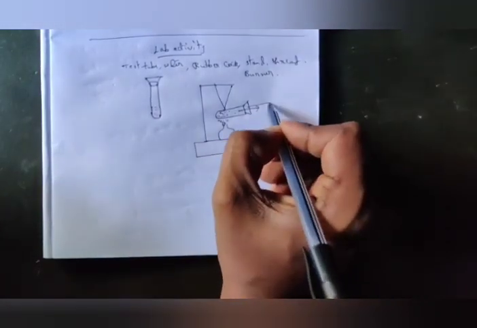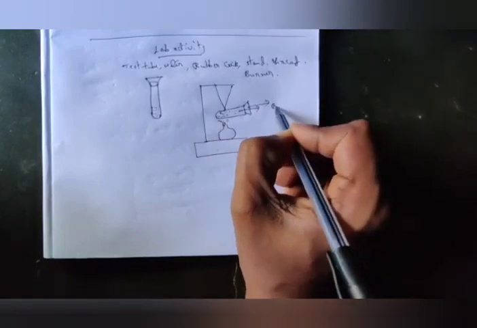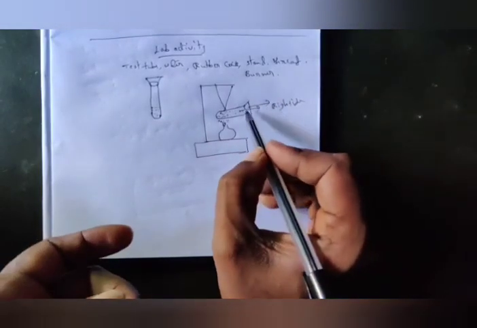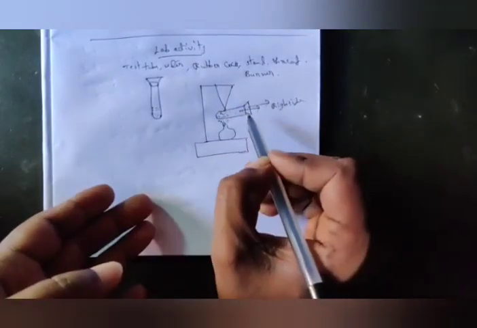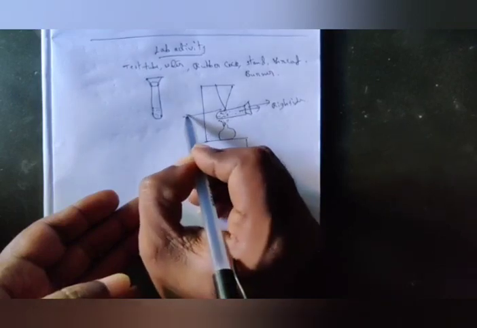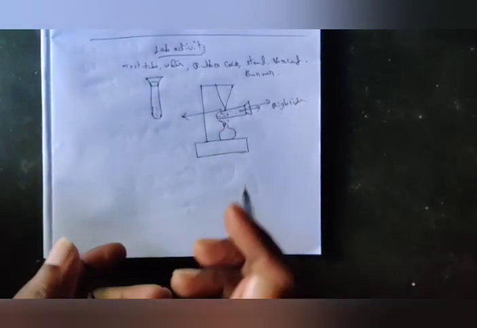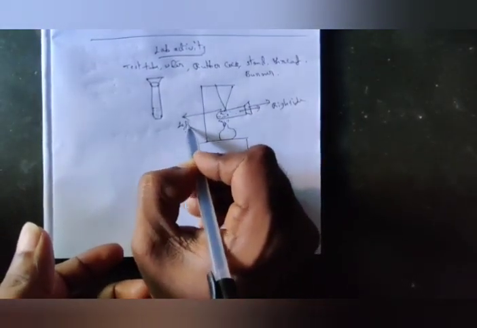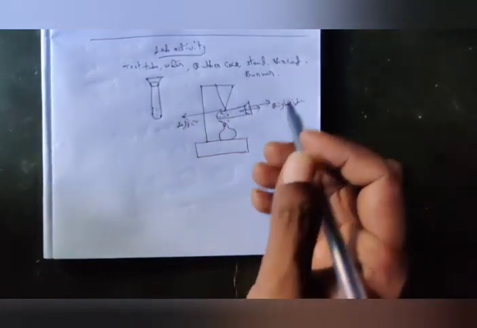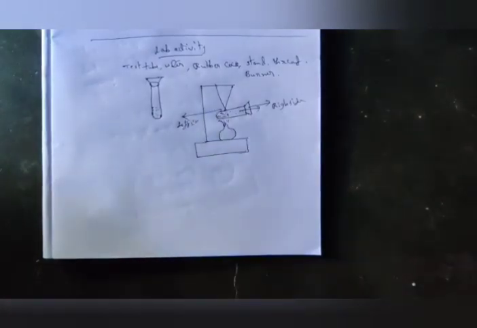In this direction, towards the right side. Whenever the cork is pushed towards the right side, the test tube will be pushed towards the left side. The cork goes right and the test tube moves towards the left.